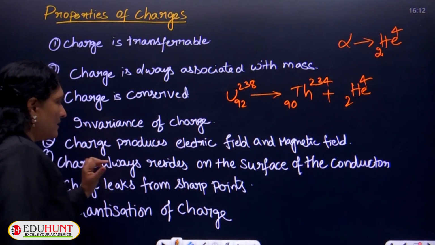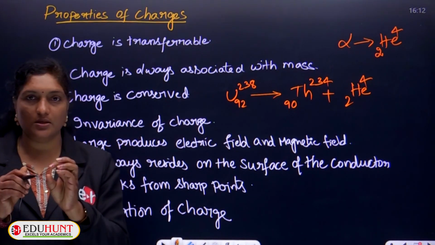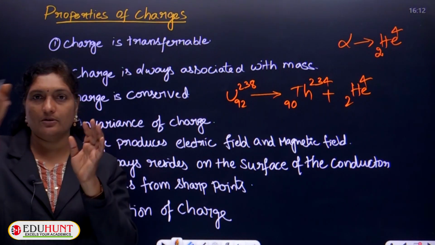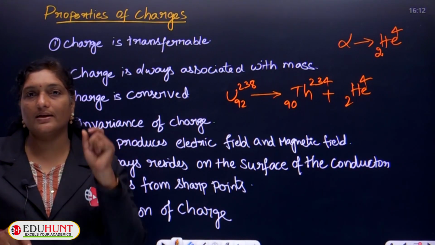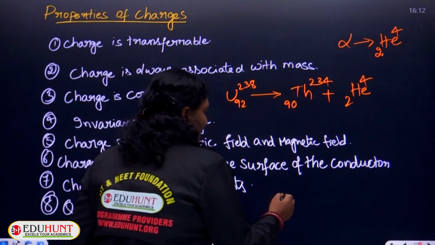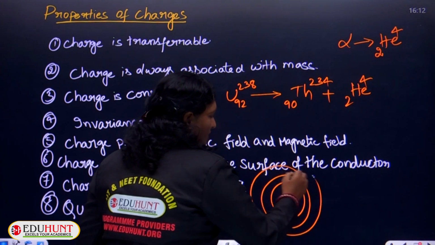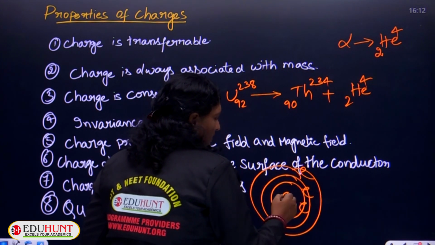Whenever we see an atom, if you consider inside the atom, protons are also there, electrons are revolving around the nucleus, whereas protons are present inside the nucleus. So, something like this, this is the nucleus and here electrons will be revolving around the nucleus.